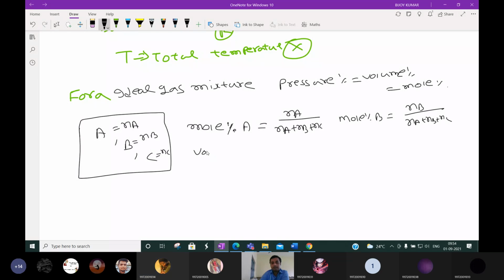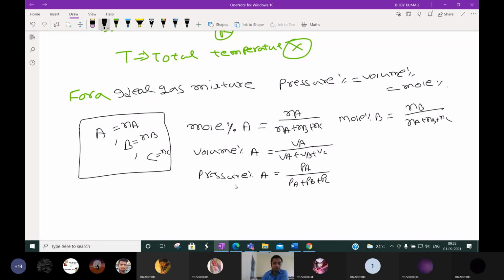Then volume percentage. Suppose the volumes are VA, VB, and VC. Then it is VA by VA plus VB plus VC, and similarly for the others. The pressure percentage is the partial pressure of A by partial pressure of A plus partial pressure of B plus partial pressure of C. So what is asked is, for an ideal gas mixture, the mole percentage is equal to the volume percentage is equal to the pressure percentage. These things you have to prove.